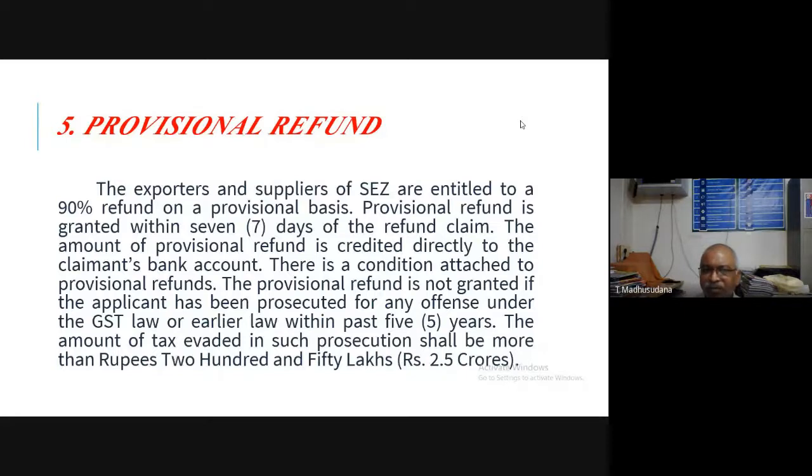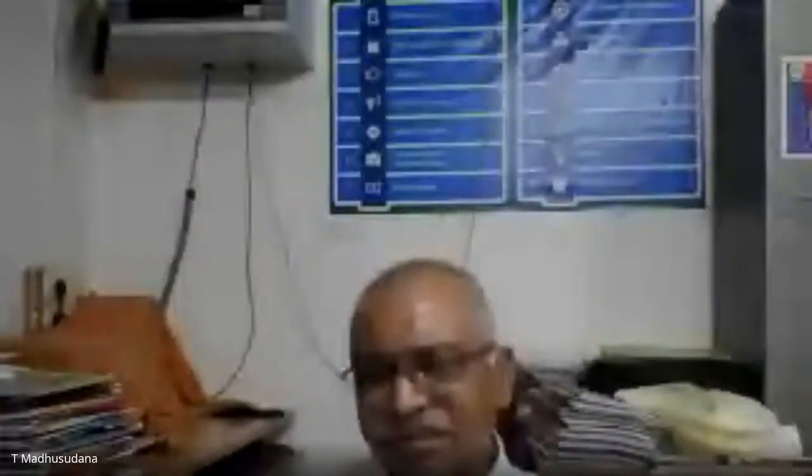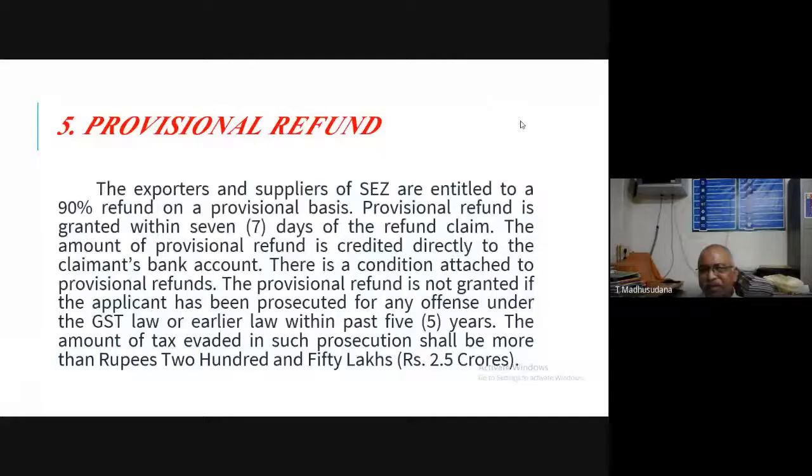There is a condition attached to the provisional refund. If the claim is without any lapses, he will get 90% refund within 7 days. But there are certain conditions. So what are those conditions?